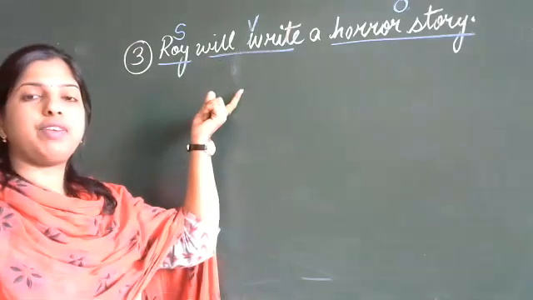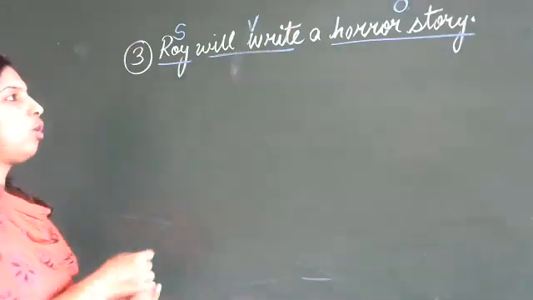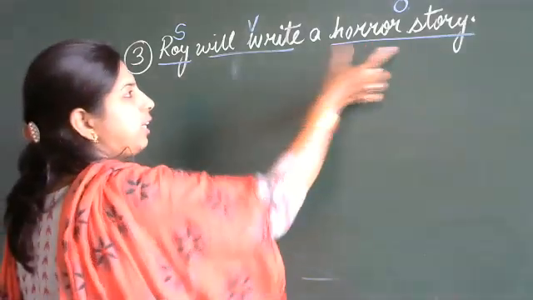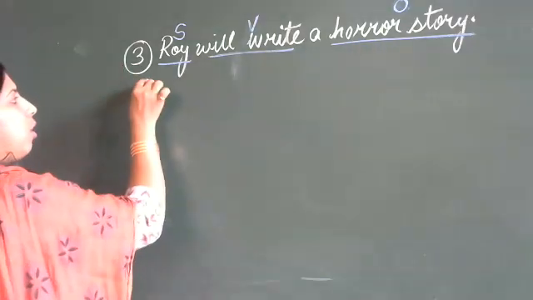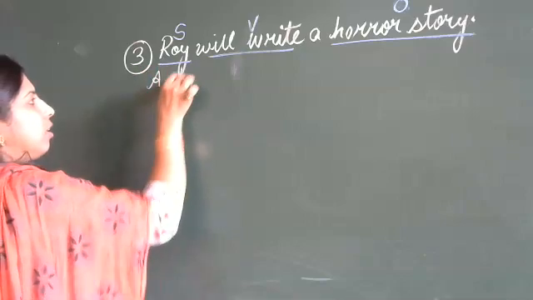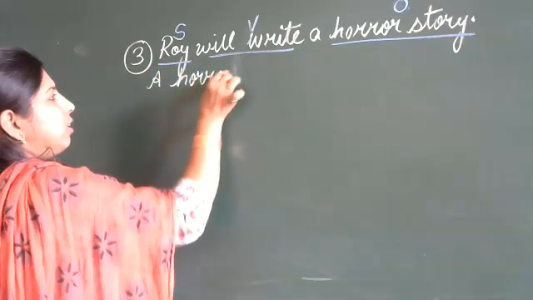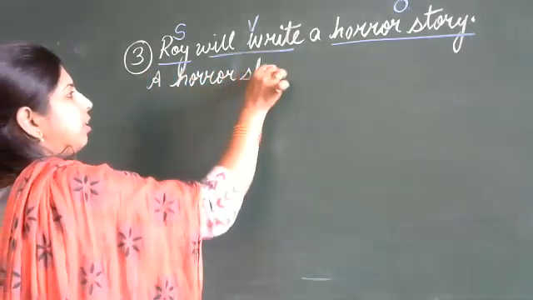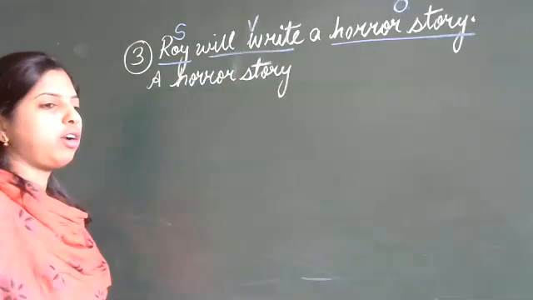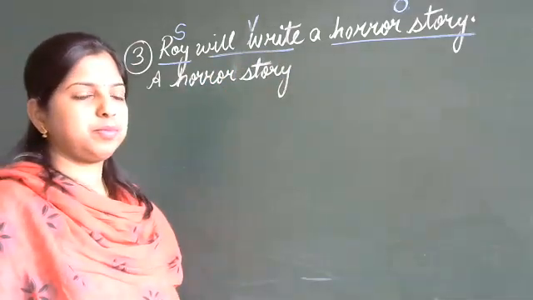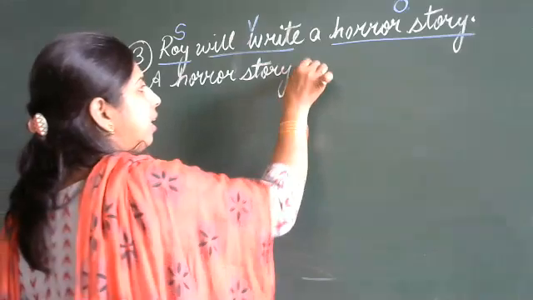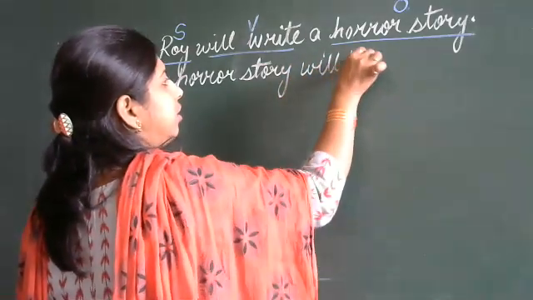Now this active sentence we have to change to passive. So what are we going to do? The object is going to come first. So, horror story. Yes. Next will be what? Will be. Very good.